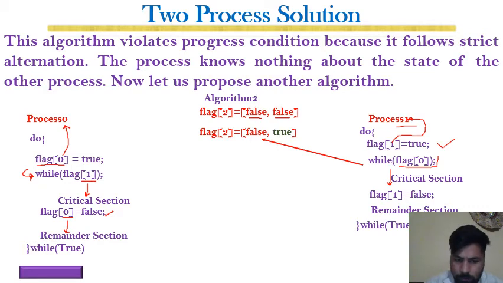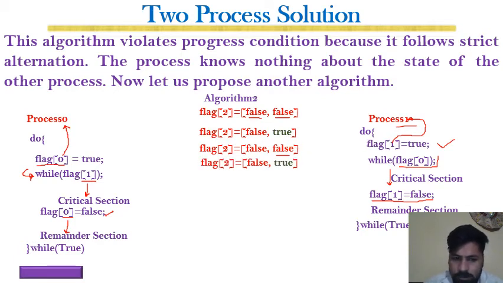P1 will execute in the critical section. Over here you can see, once P1 terminates its critical section, it leaves by setting its flag back to false. Now, for example, again P1 enters the critical section, and at this time P0 has not yet entered its critical section, nor has it requested to.